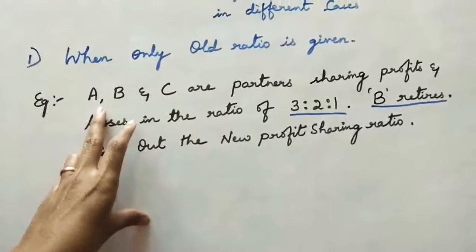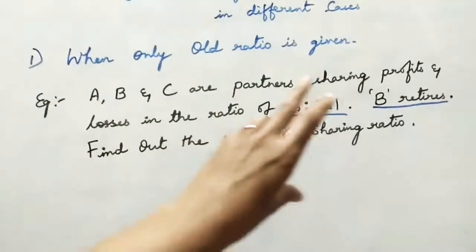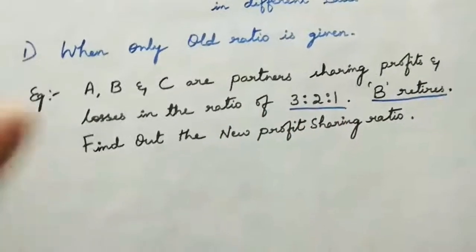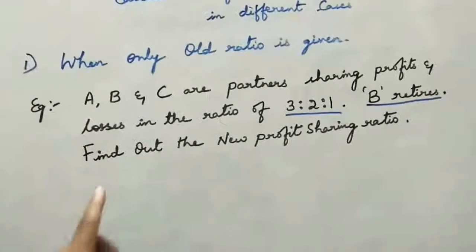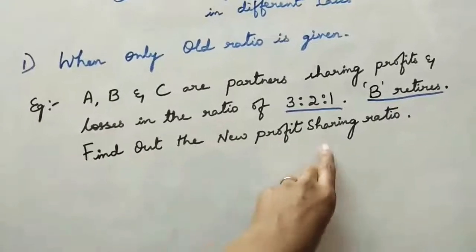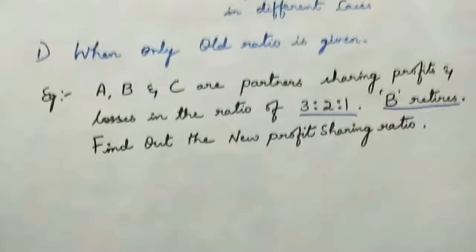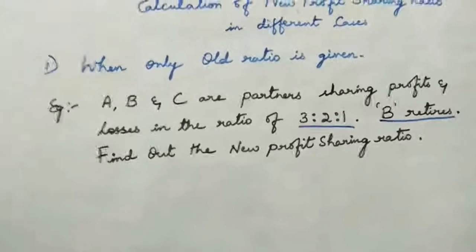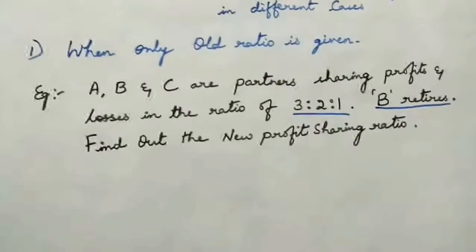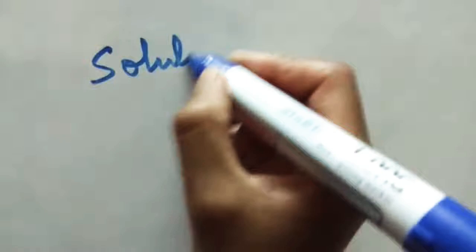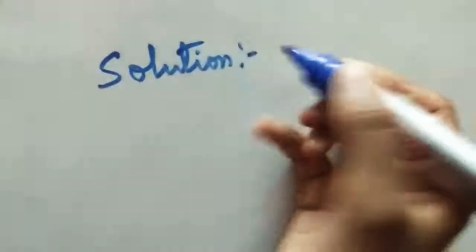Example, they have given a story of A, B and C are partners sharing profit and losses in the ratio of 3 is to 2 is to 1. B retires. B is getting retired. Find out the new profit sharing ratio. In this case, this is for 1 mark, as I said, objective type. It's very simple to find out. Let us just observe. Going for the solution now.